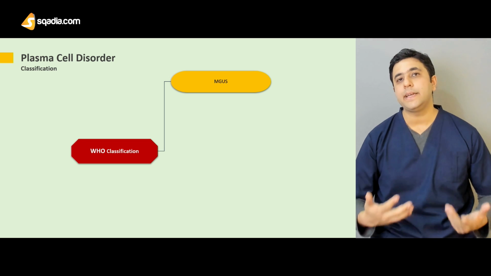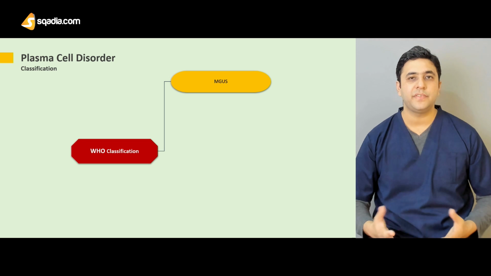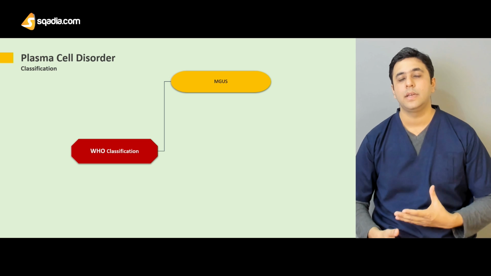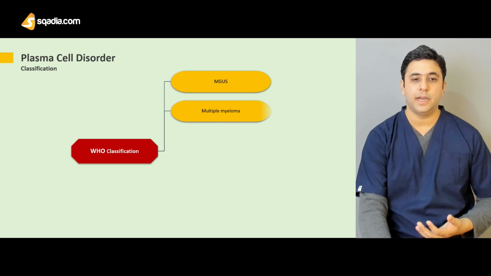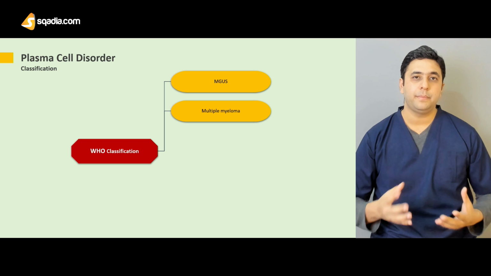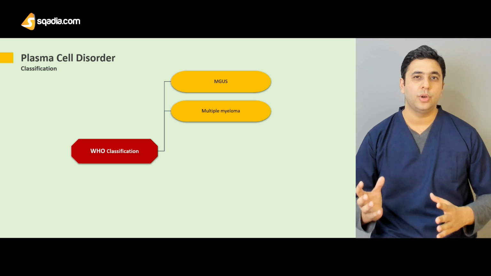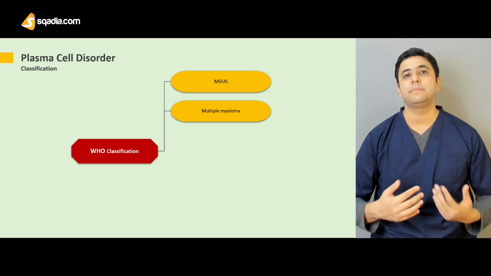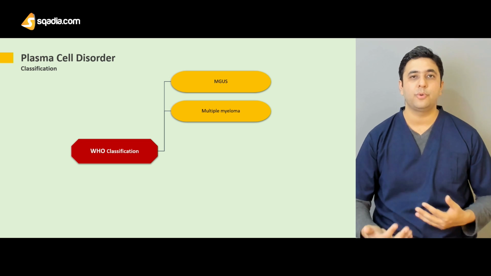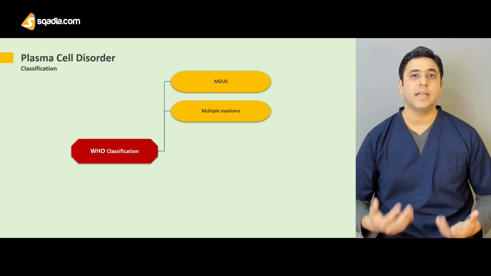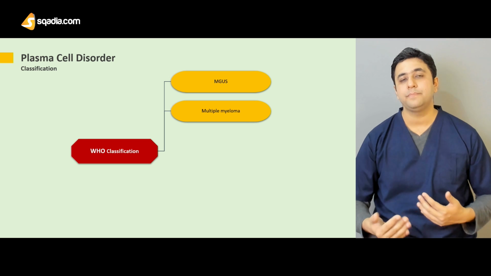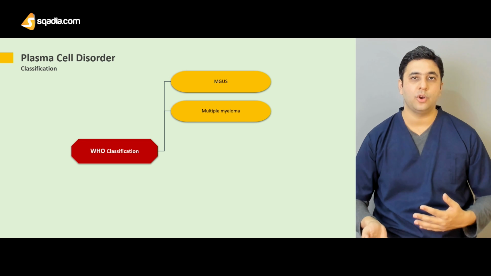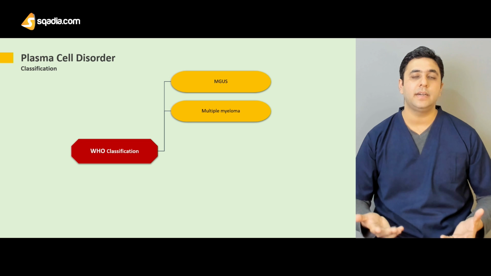As the name indicates, it is basically a non-significant entity. You can say that this is a precursor to the more serious abnormality, which is multiple myeloma. If you break down the first term, monoclonal gammopathy, there are various ways of describing the plasma cell disorders. They are also termed plasma cell dyscrasias, paraproteinemias, or monoclonal gammopathies, because there is a monoclonal increase of the gamma globulins. Gammopathies means an increase in the gamma globulins, and in MGUS it is of undetermined significance